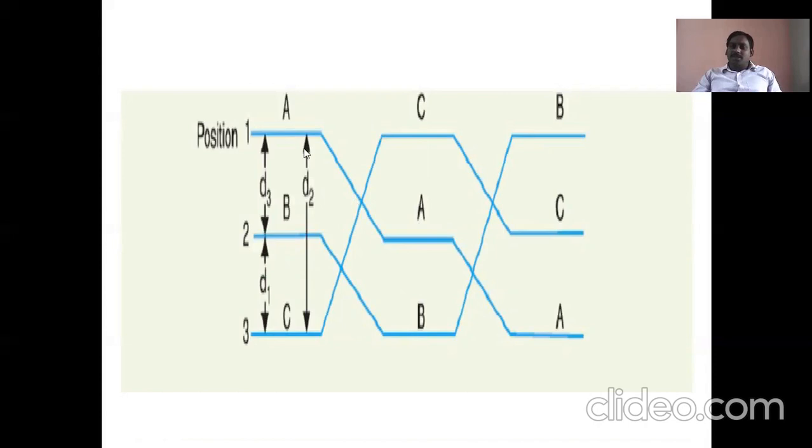What happens is that the distances between A and B, A and C, B and C, and C and A become equal. That is the need for transposition: in order to make the inductance equal for all phases, and the flux linkages equal for all phases. In order to make the three-phase voltages equal, we use a transposition of the line.